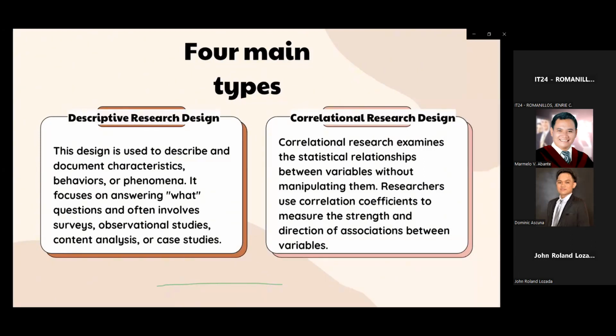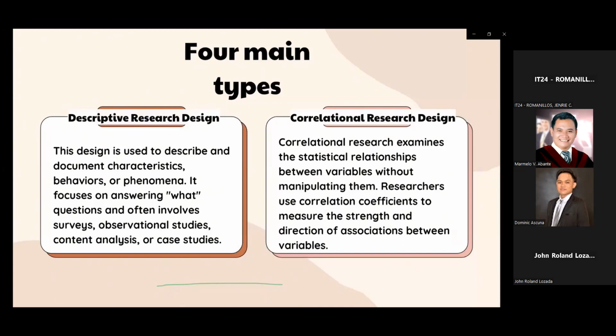Descriptive research can take various forms including cross-sectional studies, or data collected at one point in time, longitudinal studies, or data collected over an extended period, and case studies, in-depth analysis of a single subject or a small group. Research findings from descriptive studies are reported in research papers, reports, or presentations.